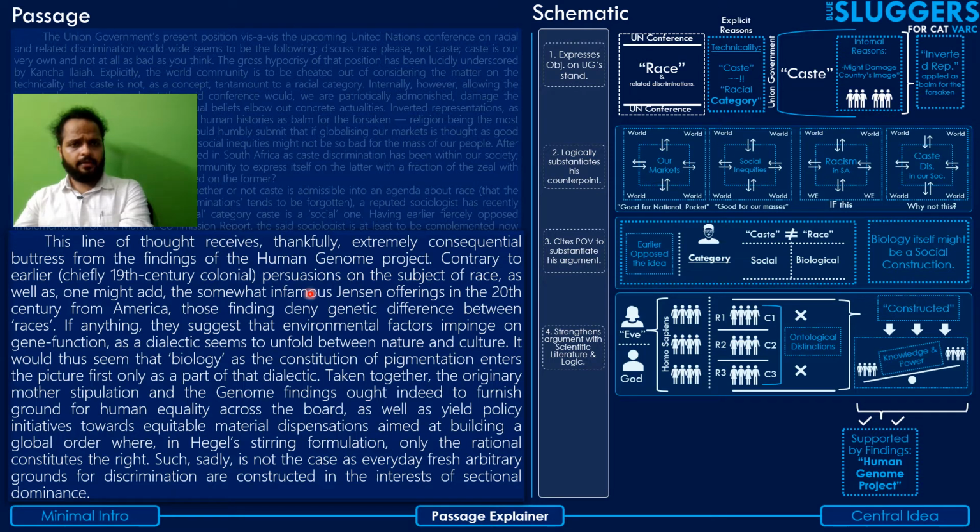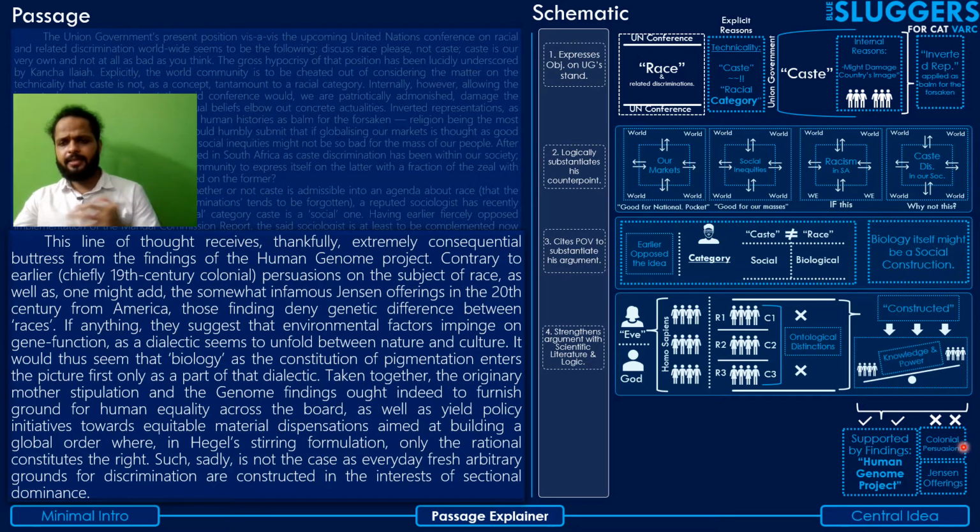And then he says, contrary to earlier, chiefly 19th century colonial persuasions on the subject of race, as well as, one might add, the somewhat infamous Jensen offerings in the 20th century from America, those findings deny genetic difference between races.